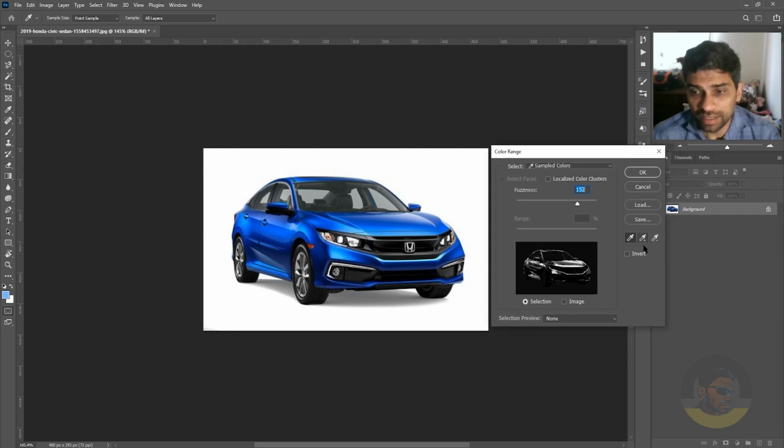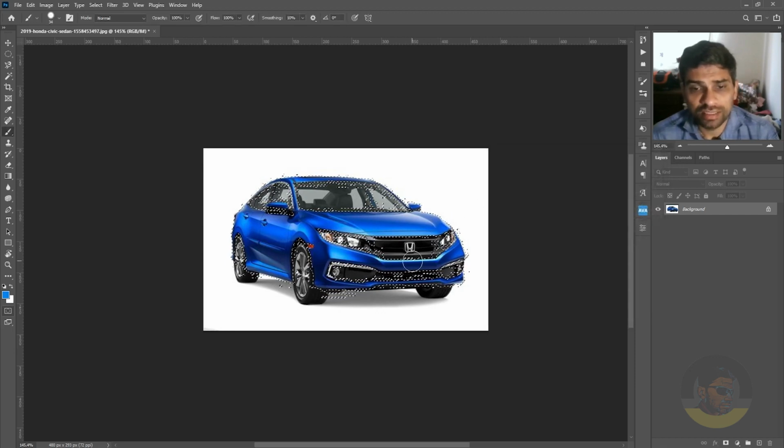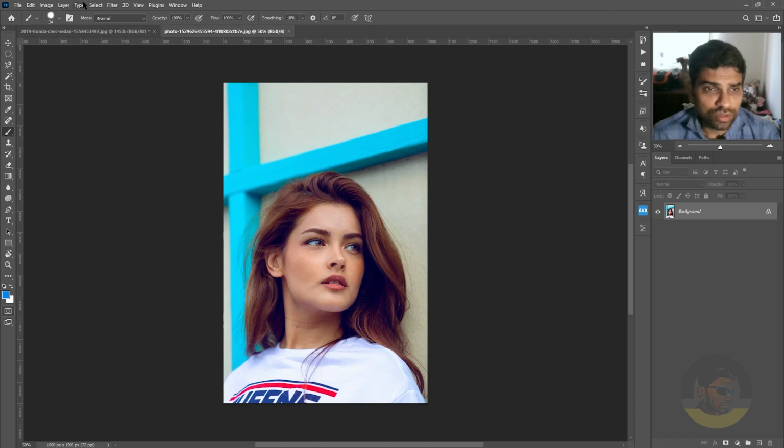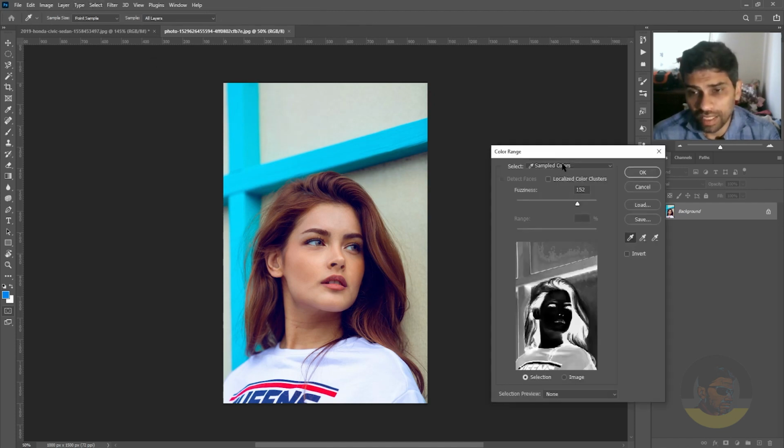If I press this icon with the plus sign and start clicking on the blues, it will select all shades of blue color. Now if I hit OK, you can see it almost tried to select all of the blue colors.